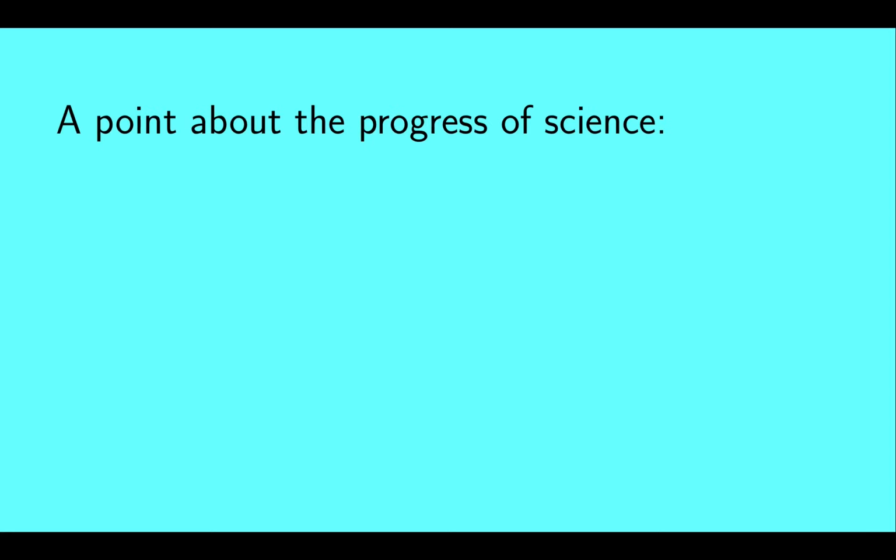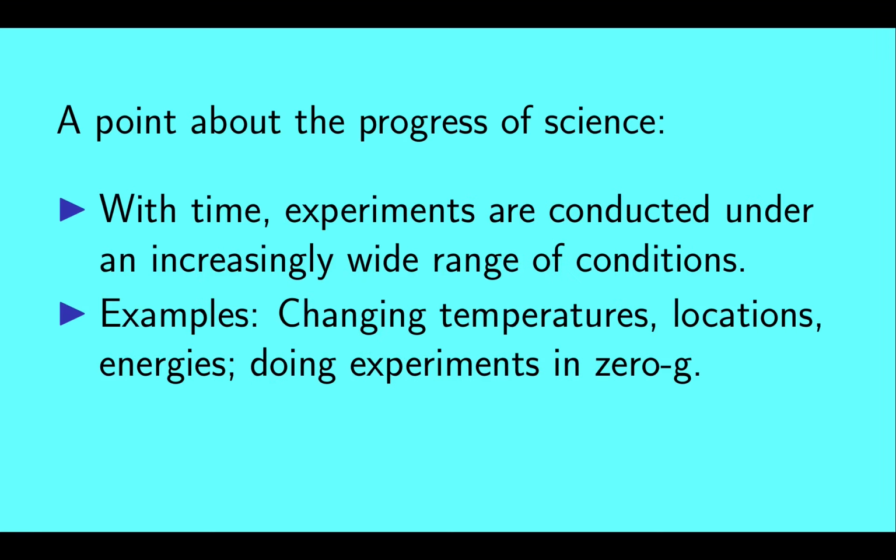This brings up a point about how science progresses. With time, experiments are conducted under an increasingly wide range of conditions. Depending on the experiment, this might mean varying parameters like temperature or where the experiment is conducted. In particle physics, it often means conducting experiments at different energies. And one can even consider cases like experiments done in zero gravity on the International Space Station.